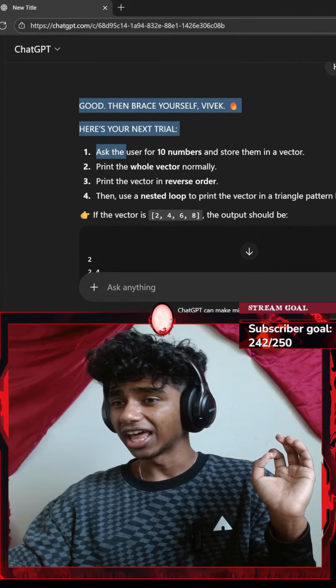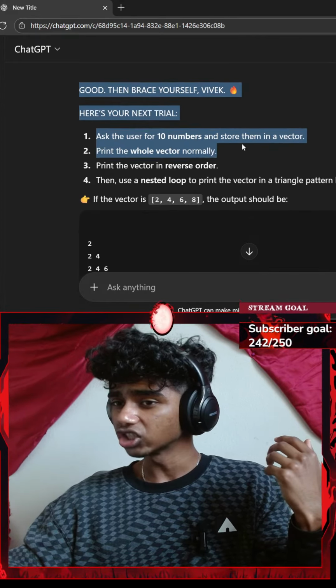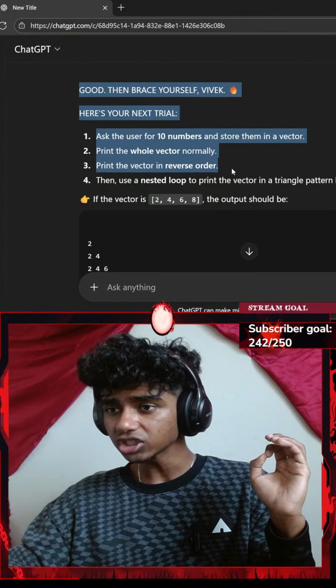Here's your next trial. Ask the user for 10 numbers and store them in a vector. Print the whole vector normally. Print the vector in reverse order.